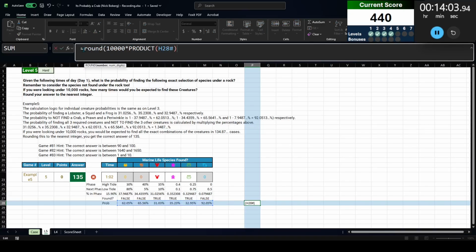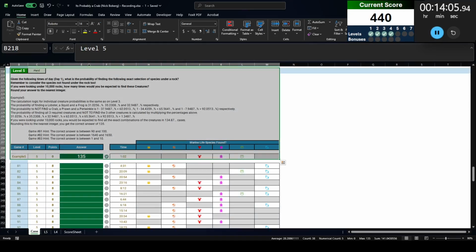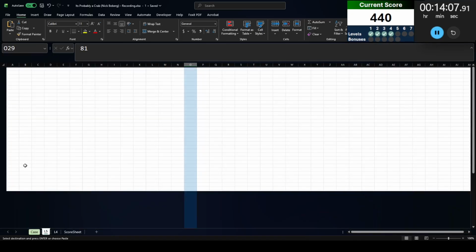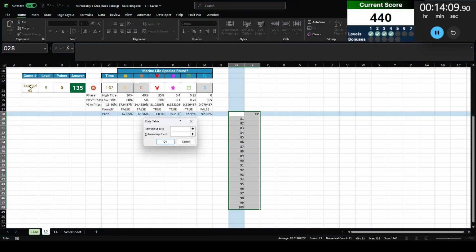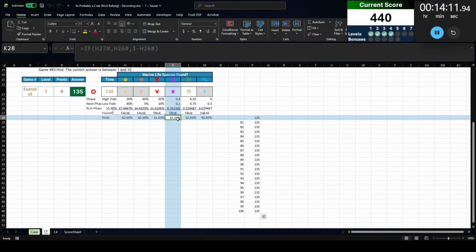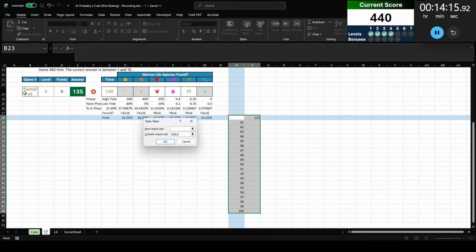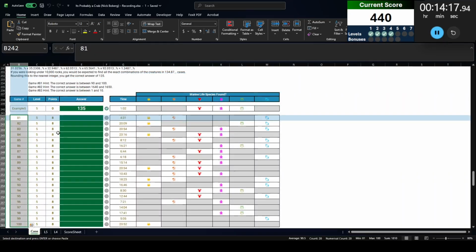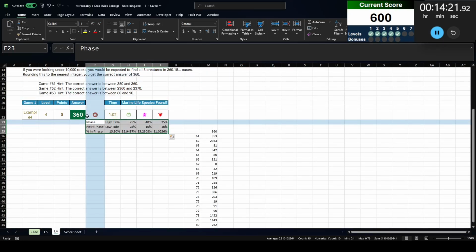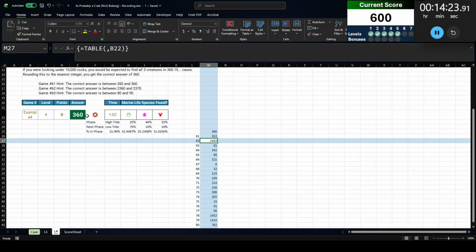135, round to the nearest integer. There we go. All right, let's bring these numbers in and run. Oh, visual glitch. You see where what it highlighted is not where I clicked? Yeah, that's always fun. All right, these all check out. Excellent. Let me just delete these data tables so they're not recalculating.